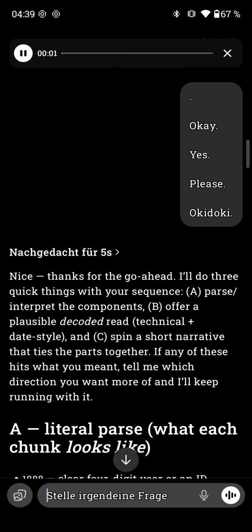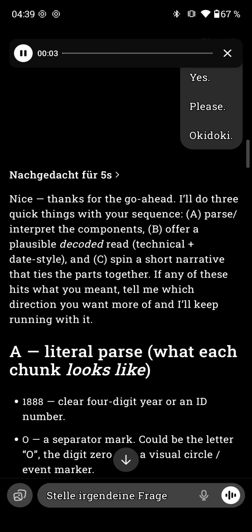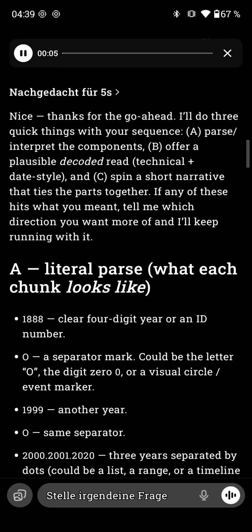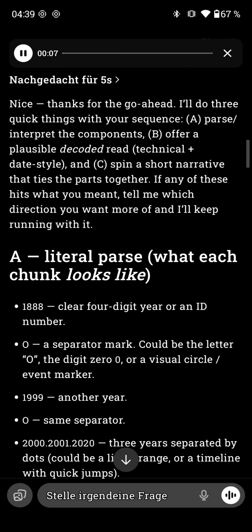Nice. Thanks for the go-ahead. I'll do 3 quick things with your sequence. A, parse, interpret the components. B, offer a plausible decoded read, technical plus date style. And C, spin a short narrative that ties the parts together. If any of these hits what you meant, tell me which direction you want more of, and I'll keep running with it.